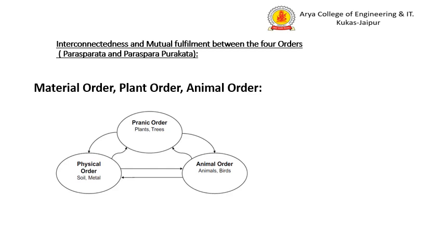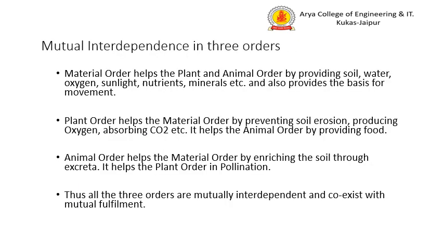Now we'll focus on the interconnectedness and the mutual fulfillment between all these orders that we have just talked about. This is known as Paraspar, how they are existing together. As you can see in the diagram, the material order, the plant order and the animal order are mutually fulfilling each other's needs. Let's see how.